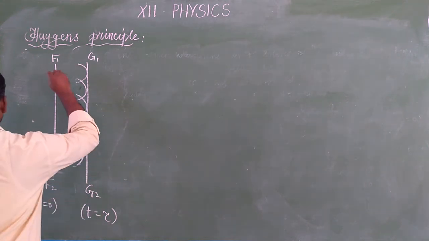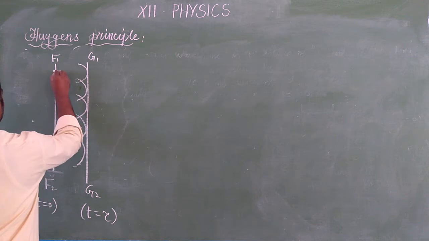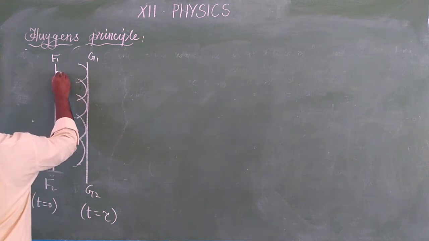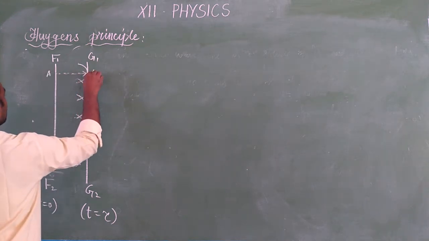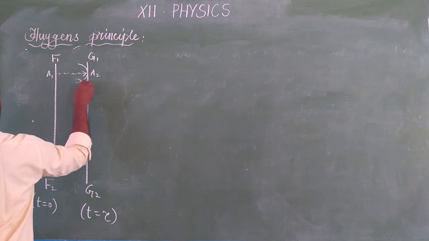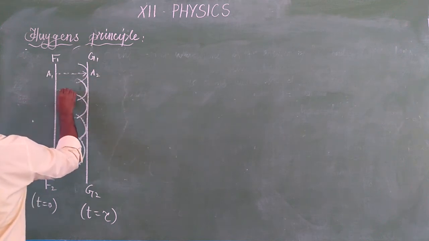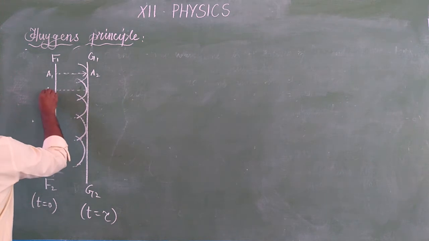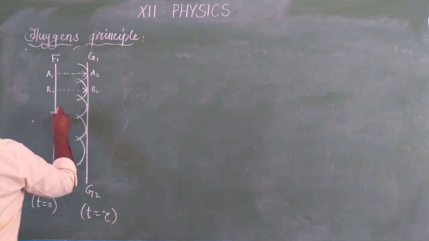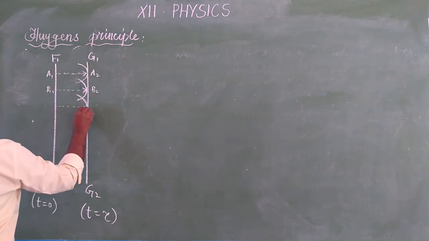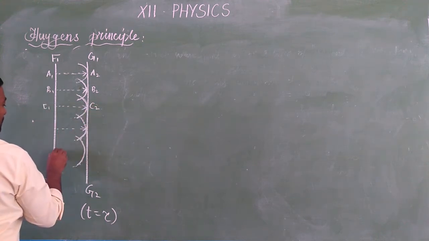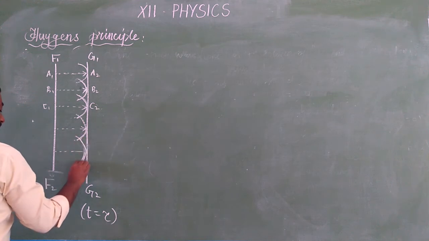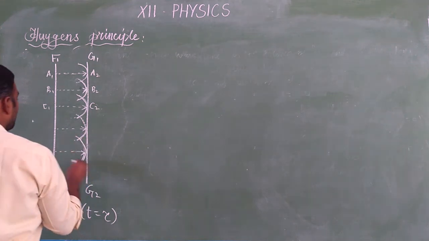Okay. Then here we are going to draw a normal to this wavefront. So to this we are drawing a normal. So here A1 and A2 is the normal. Similarly for these secondary waves, a perpendicular is drawn to this wavefront. This is B1 and B2. Similarly for the third one, we are drawing a normal. This is the normal C1 and C2. Similarly for other waves, we are drawing a normal. So for every wavefront, we are drawing a normal.